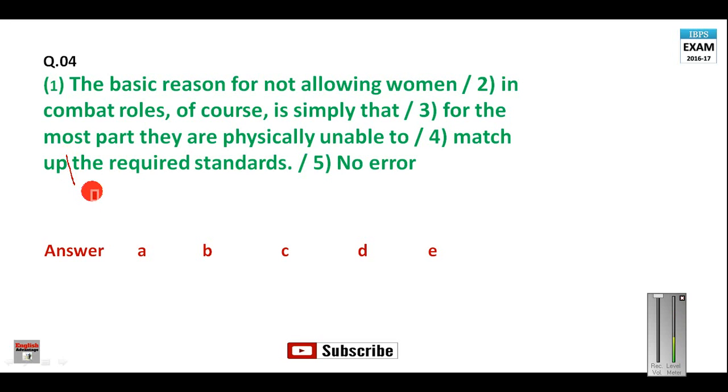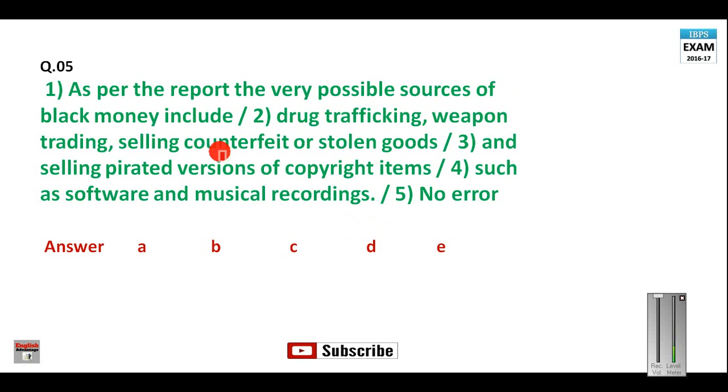Here you must write "match up to." So D will be your answer, and that is how you can correct this sentence, and all the remaining parts are correct, only this part is wrong. Let us see the next question.